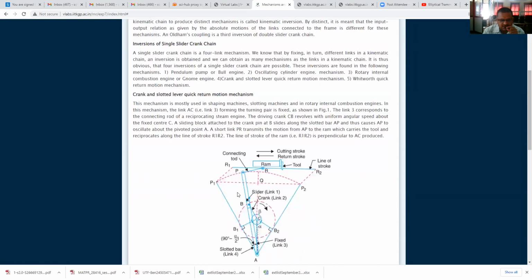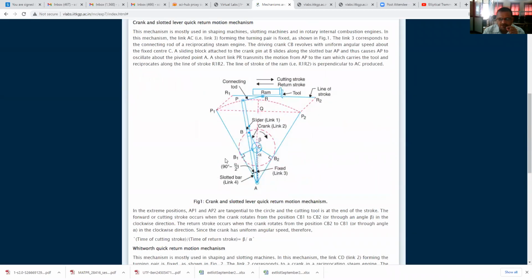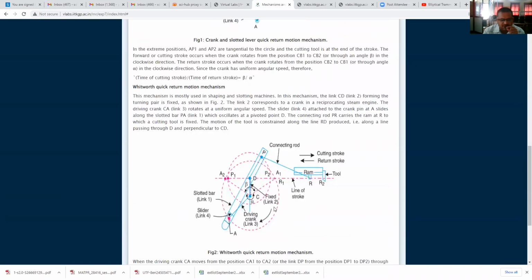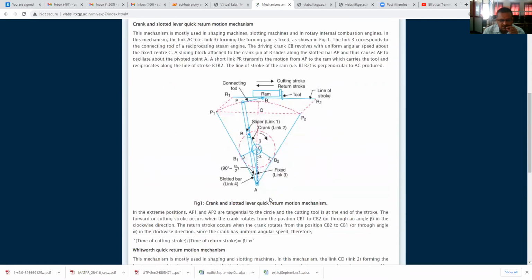First of all, we'll see this theory of this crank and slotted lever quick return motion mechanism and this Whitworth quick return motion mechanism. Now you just see this from the diagram itself. I will explain. This is the quick return motion mechanism. This is the fixed link AC. This is the slotted bar link number 4.